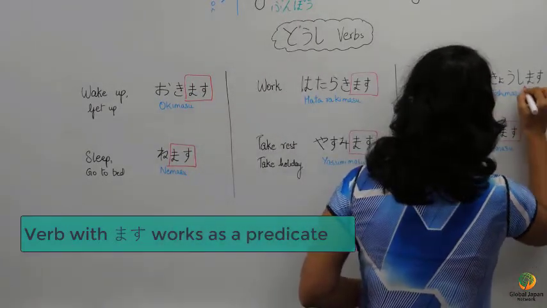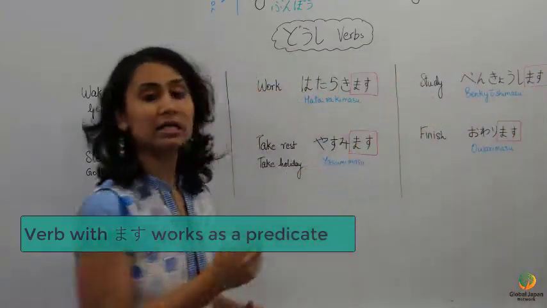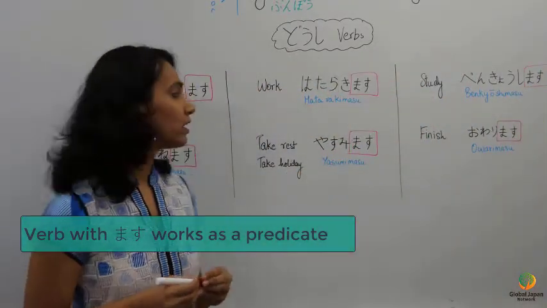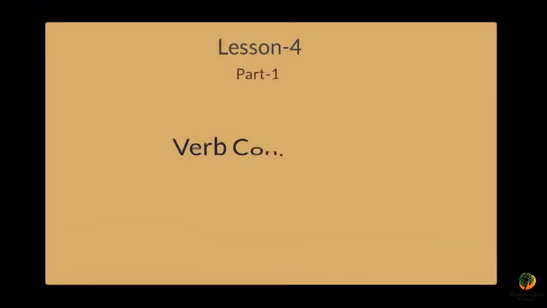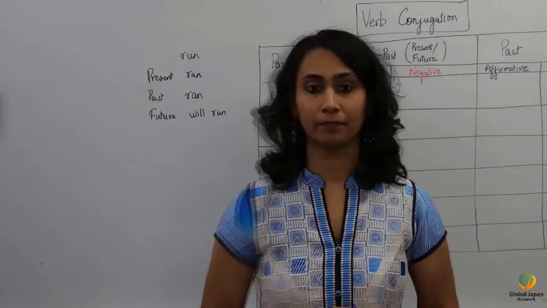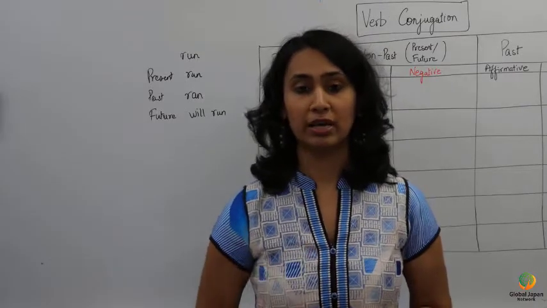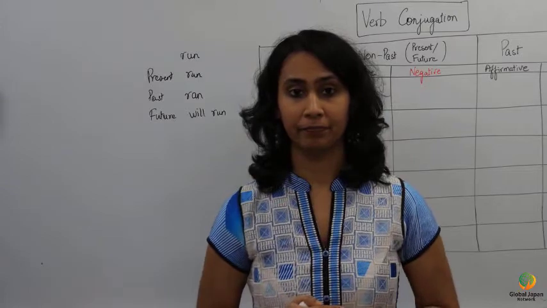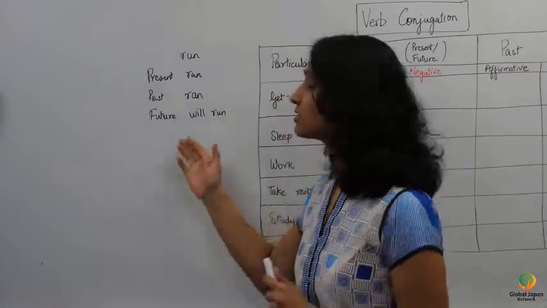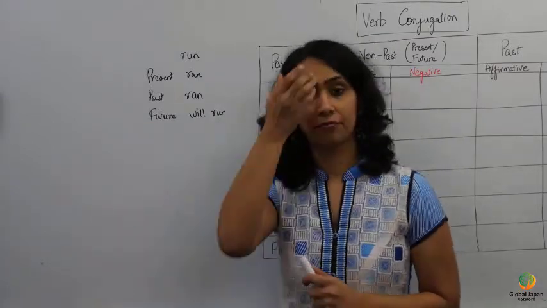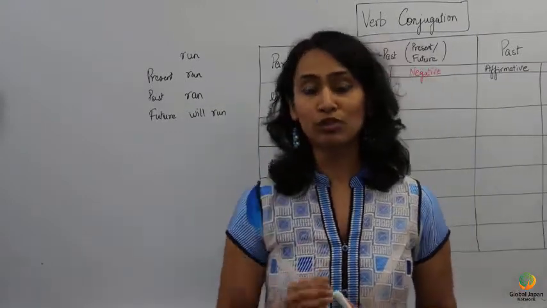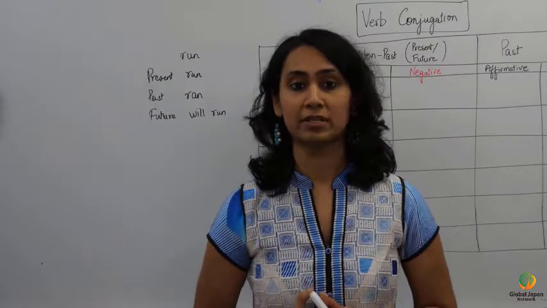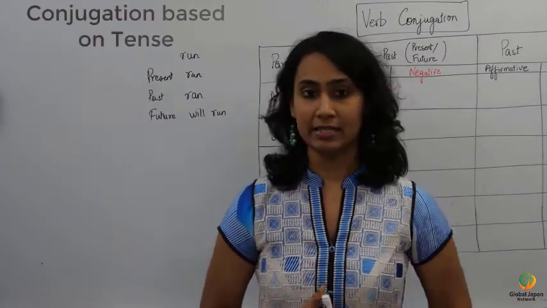So, this mas means that you are framing the sentence in polite form. The next thing which we need to learn is about verb conjugation. So Japanese verbs conjugate based on tense, and based on whether it is positive or negative. Let's learn about the rules of conjugating verbs now, based on tense.